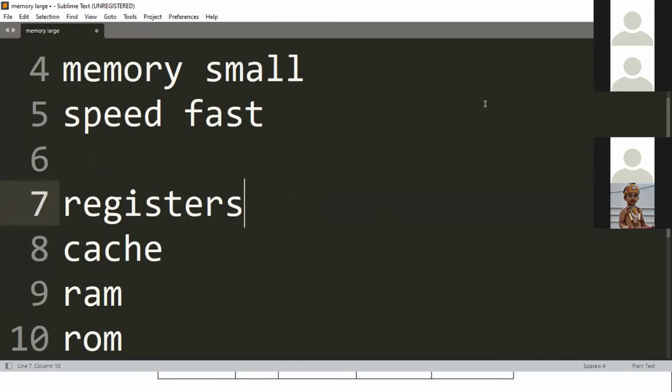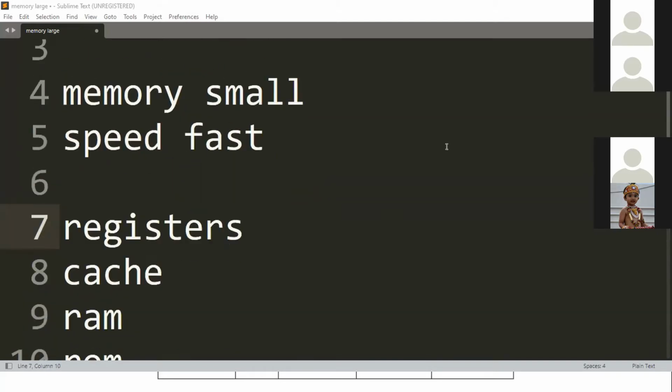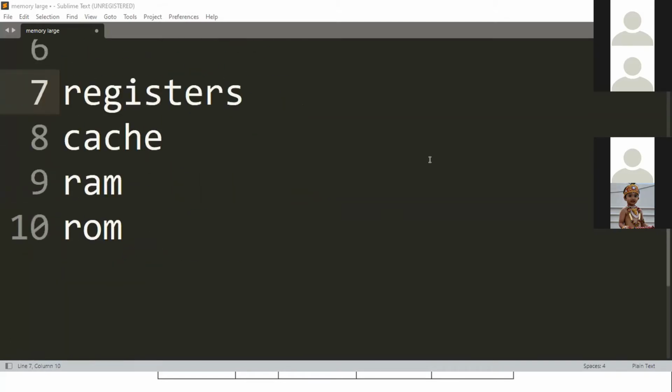Let me give you an example. We all go to college, right? Let me ask you a very simple question. Who will reach the college first if all start at the same time? The guy who is nearest, right? The person who is nearest to the college will reach first, obviously. And who will reach the college last? The one who is far away.